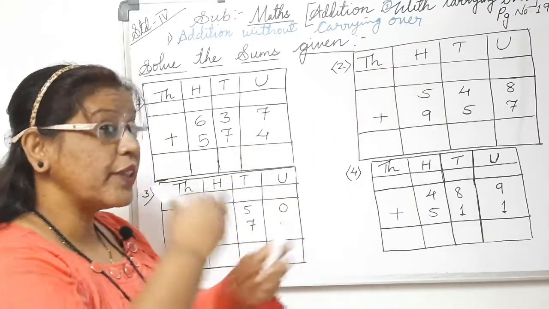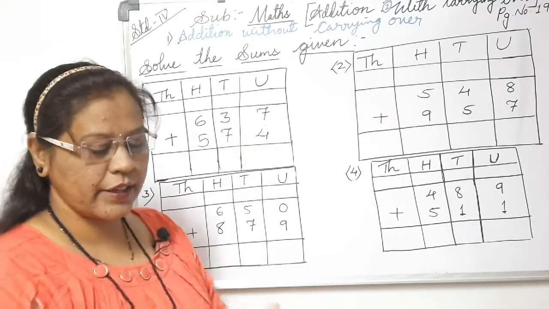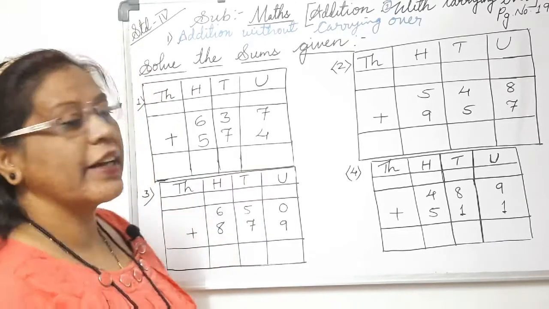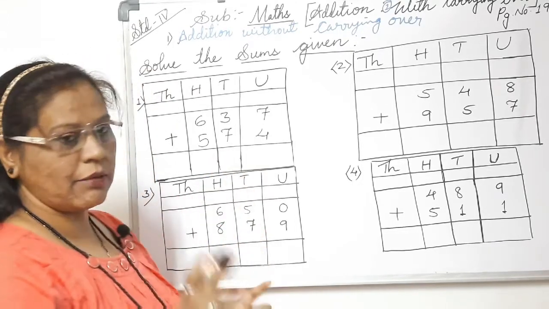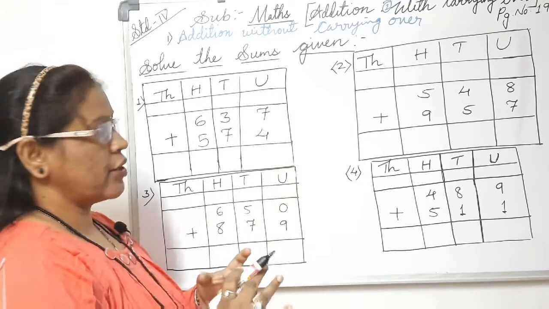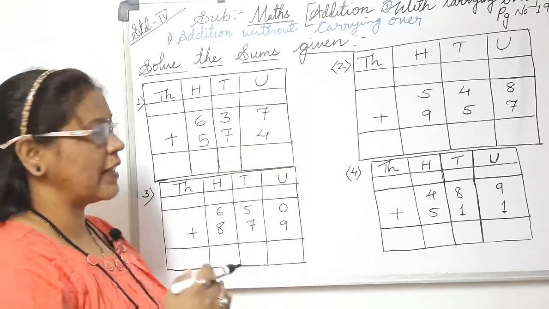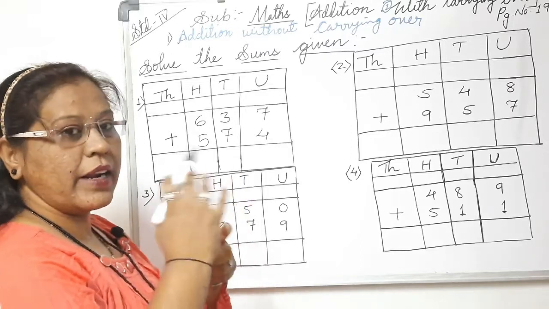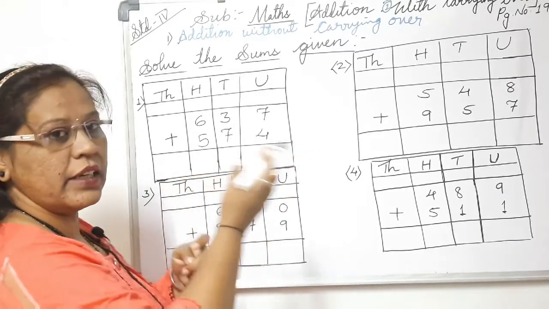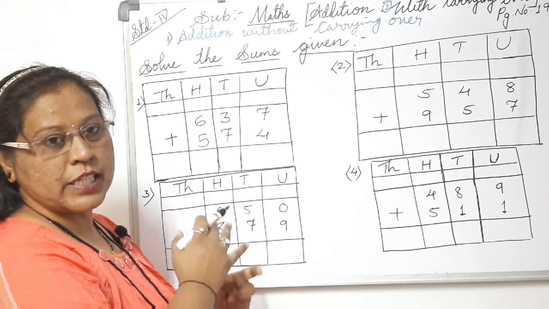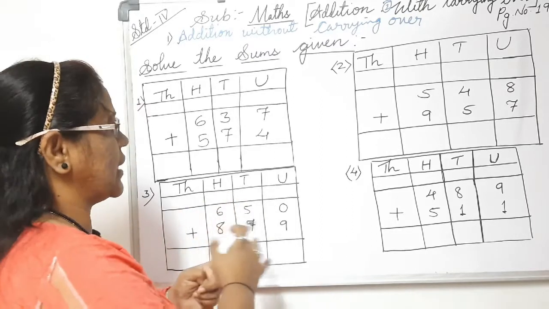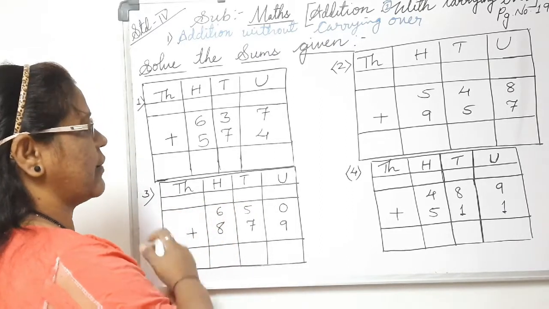This is a little complicated. Here you have to be very careful when adding two numbers. One number should be carried and added to the next place value.